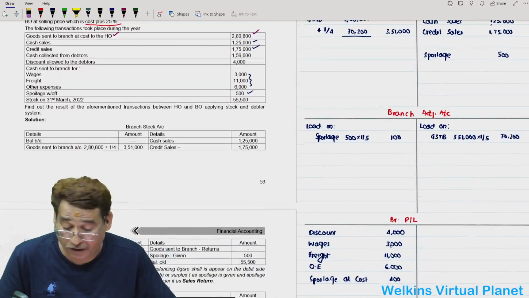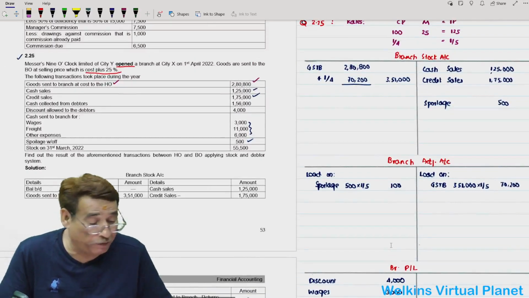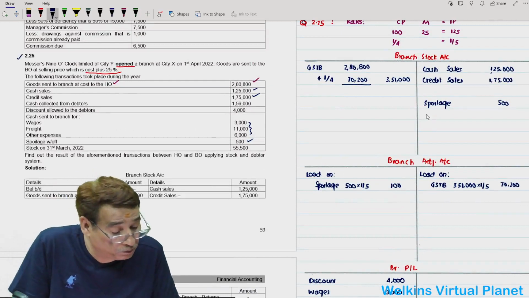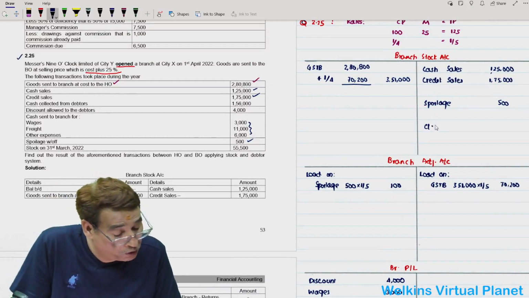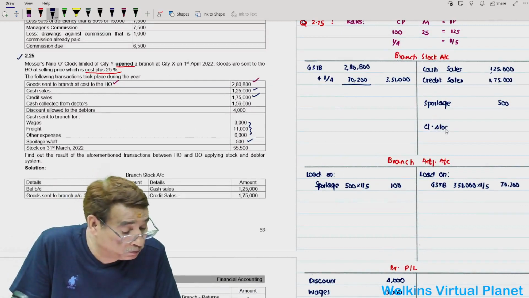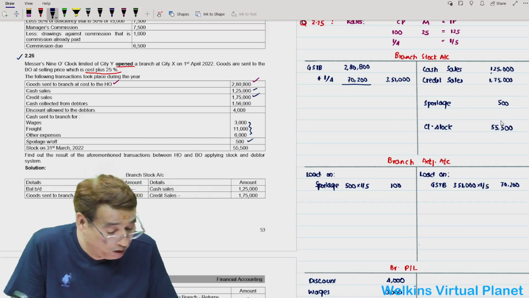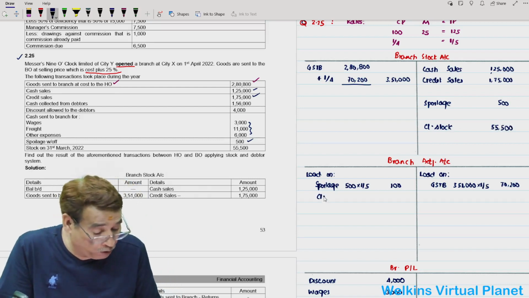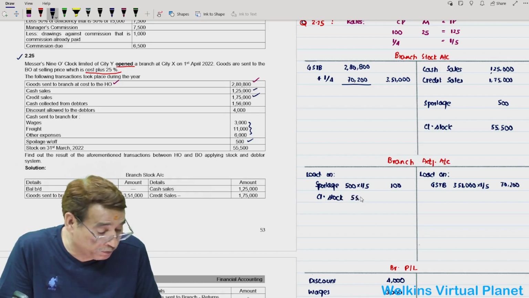Then you have been given closing stock, 55,500. Closing stock 55,500. Here you will write load on closing stock.